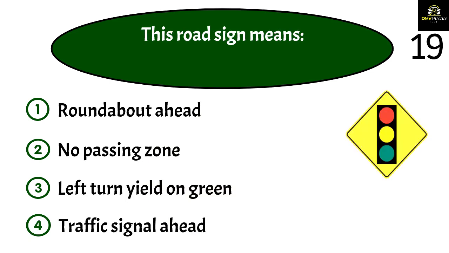Question 19. This road sign means 1. Roundabout ahead. 2. No passing zone. 3. Left turn yield on green. 4. Traffic signal ahead. The correct answer is 4. This sign means that a traffic signal is ahead. You should slow down and be prepared to stop.